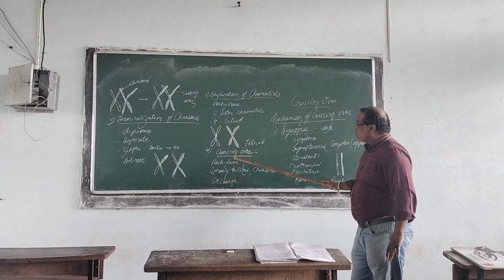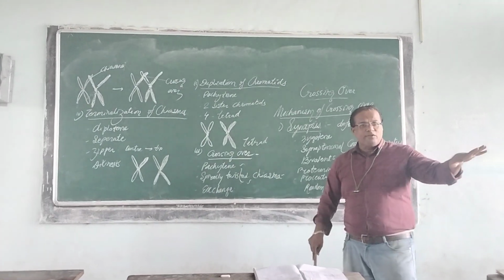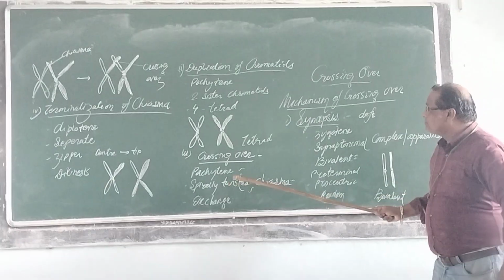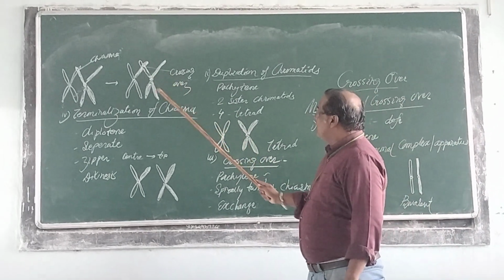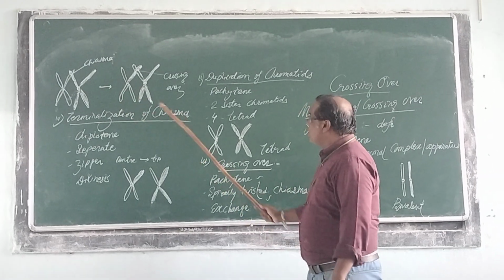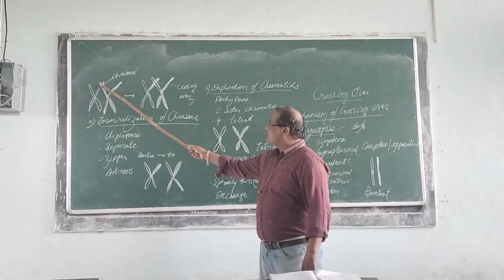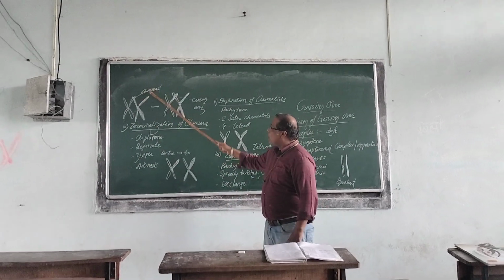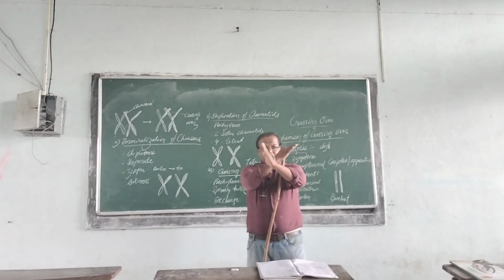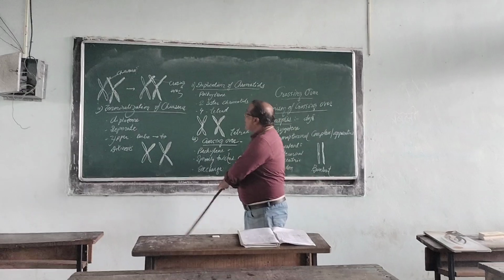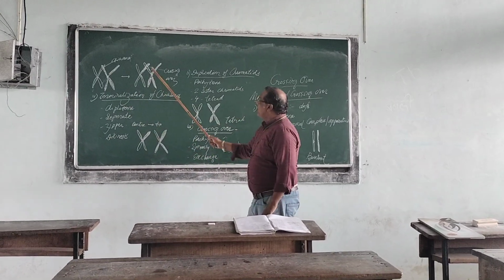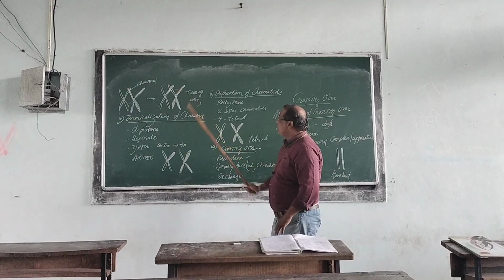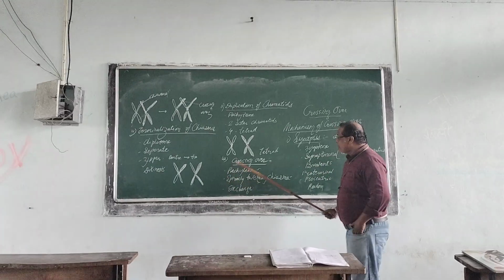After that, crossing over. What is crossing over? There is exchange of genetic material, exchange of chromosome segments. What happened here? The non-sister chromatids come very close to each other, and there is formation of chiasma. Chiasma means X-shaped structure. After forming chiasma, there occurs the exchange of genetic material. This occurs during the pachytene stage.